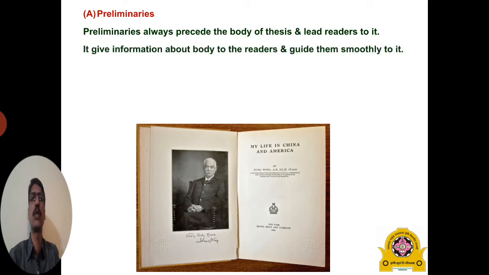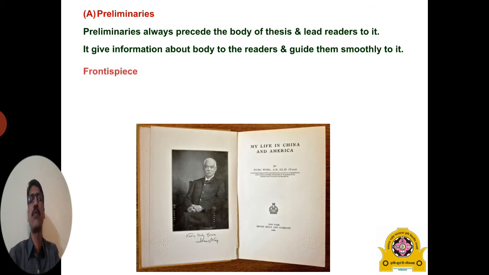It gives the information about the text, the major part of our research, for the readers' understanding. The preliminaries guide the readers about the major parts of the thesis, meaning the text.